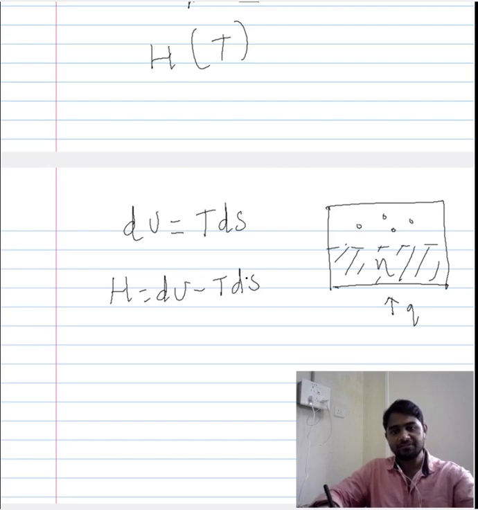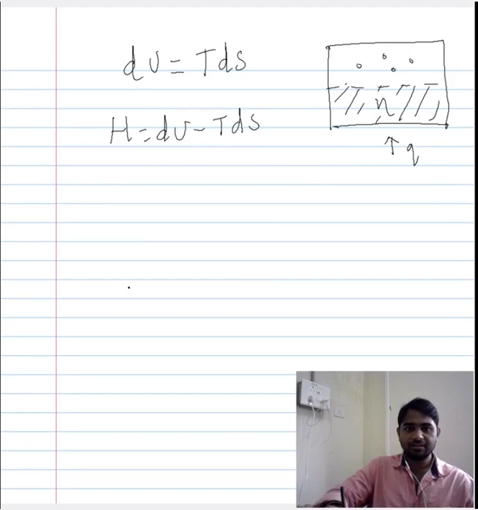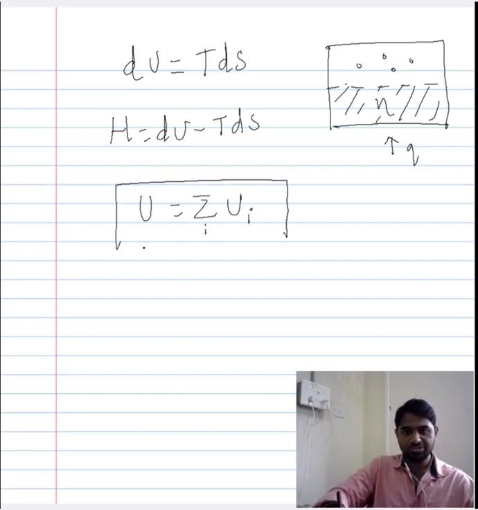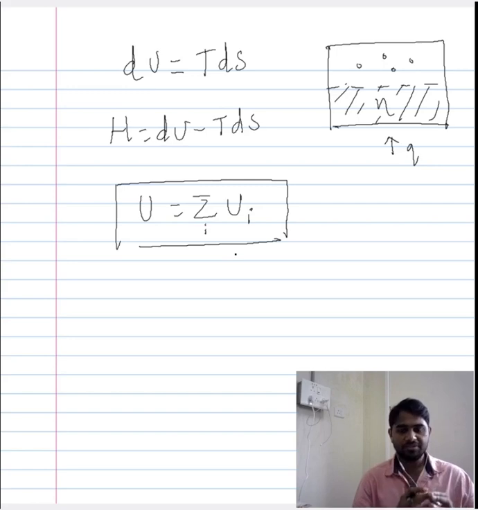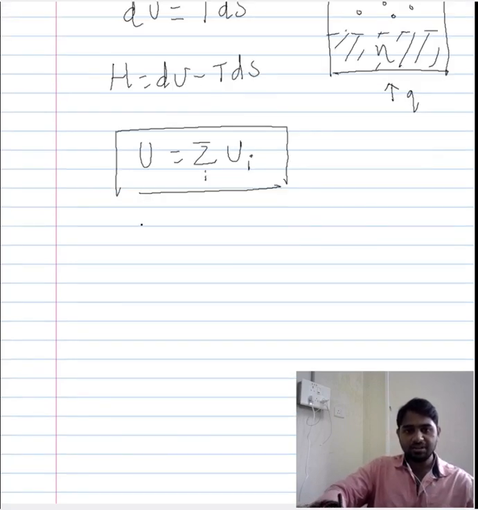Now let us focus exclusively on the vapor phase, and we have seen that the internal energy is nothing but the summation of the internal energy of individual components. So this was one of our descriptions for the internal energy. The internal energy of a system includes the internal energy of all its components. Now let us consider just the vapor phase, and let us try to plot the change in the internal energy when the number of components in the vapor phase increases.